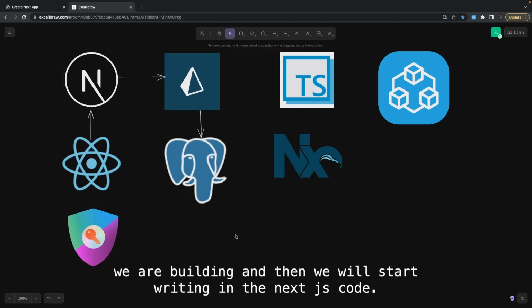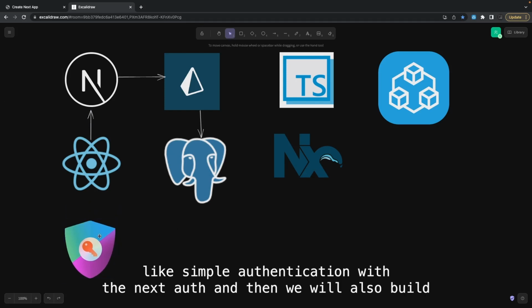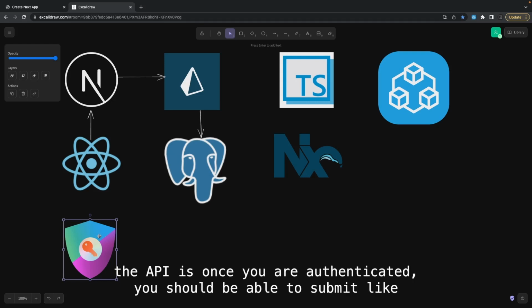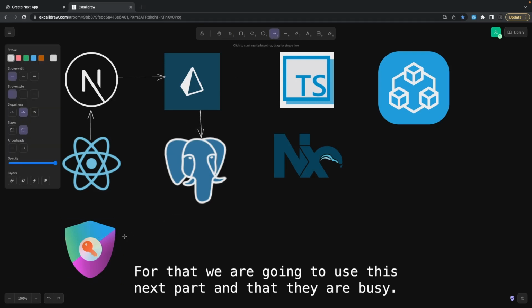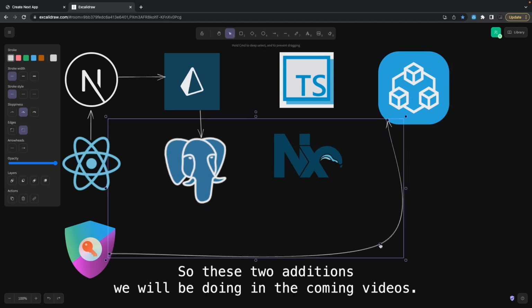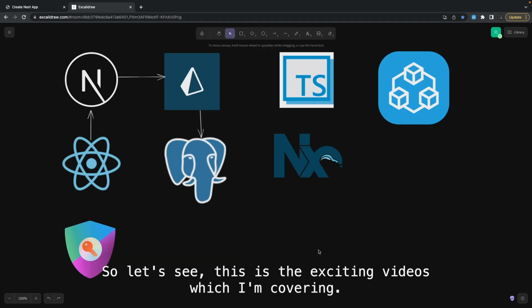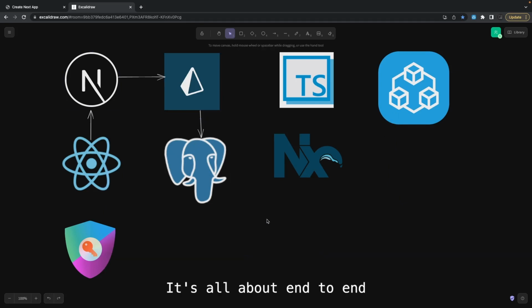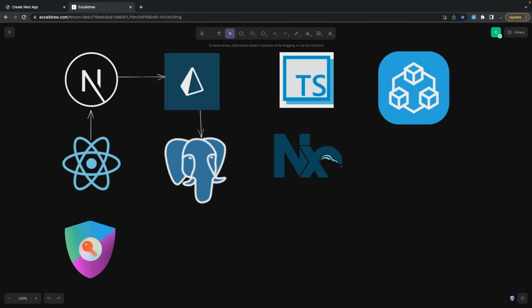And then in the next video I will add NextAuth, simple authentication with NextAuth, and then we will also build the APIs. Once you are authenticated, you should be able to create a to-do app, or create a blog post and all. For that we are going to use NextAuth and tRPC. So these two additions we will be doing in the coming videos. But for now, in this video, we are talking about these four things with Tailwind. This is the exciting video series I'm covering. It's all about end-to-end simple projects with all these tools and technologies.